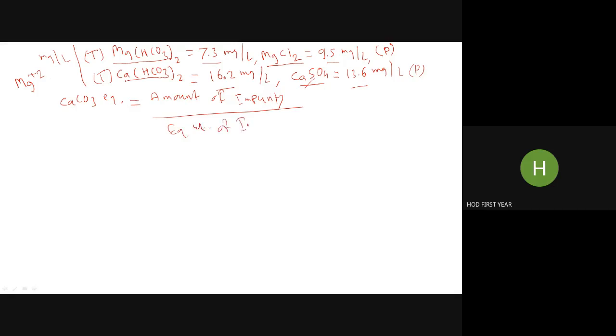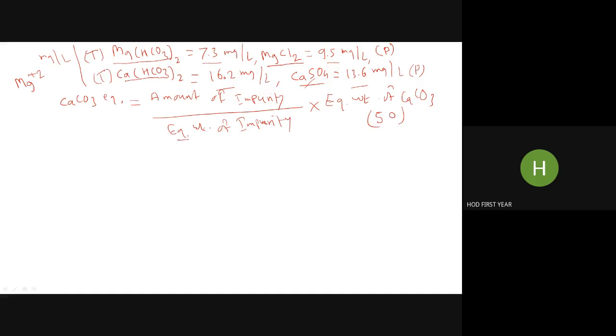of impurity, into equivalent weight of calcium carbonate that we calculated yesterday. It is constant, 50. So this side is constant for all formulae, irrespective of the impurity. This will remain fixed, 50. So amount of impurity upon equivalent weight of impurity.